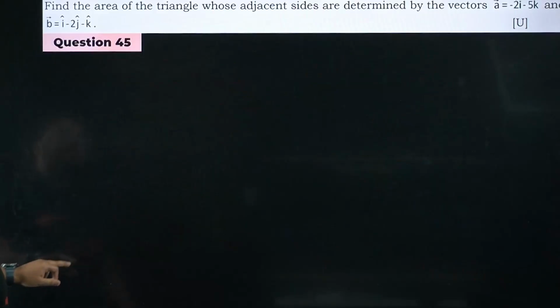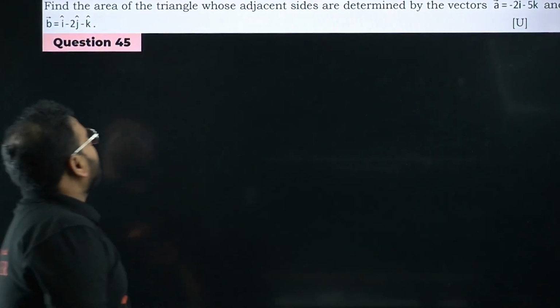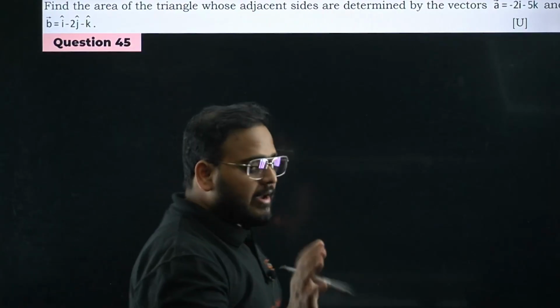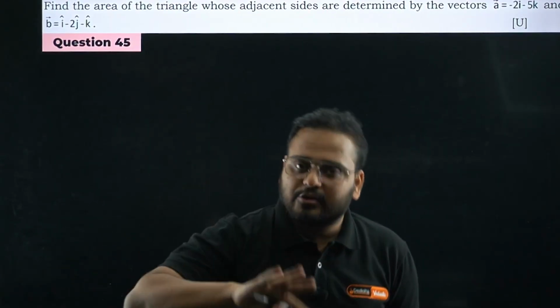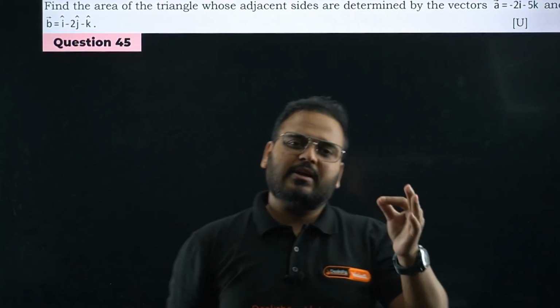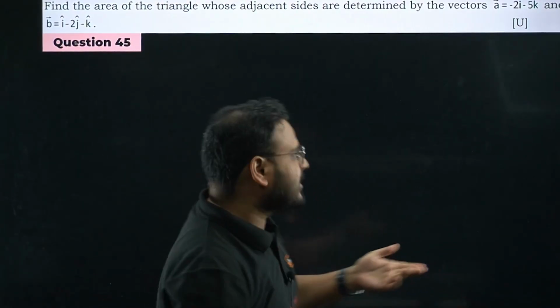Alright, question number 45. Find the area of the triangle whose adjacent sides are determined by vectors. Remember, a question on area of triangle or area of parallelogram can be asked. I've solved so many questions on area of parallelogram, that's why I've taken one question on area of triangle. The formula remains almost the same.